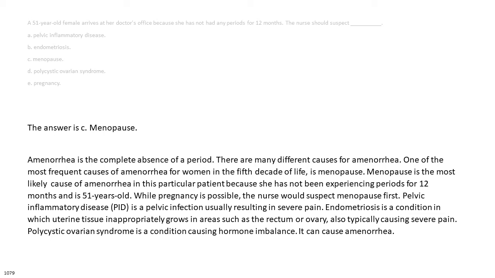Pelvic inflammatory disease, PID, is a pelvic infection usually resulting in severe pain. Endometriosis is a condition in which uterine tissue inappropriately grows in areas such as the rectum or ovary, also typically causing severe pain. Polycystic ovarian syndrome is a condition causing hormone imbalance. It can cause amenorrhea.